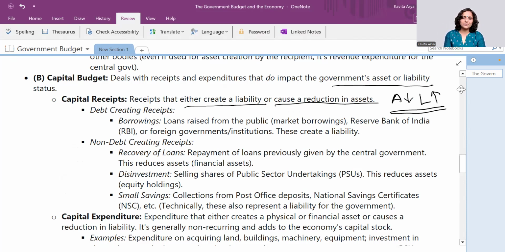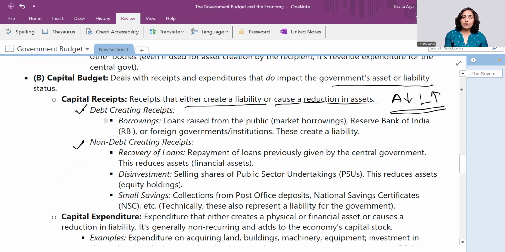These are of two types, debt creating and non-debt creating. What does this mean? For example, if I'm selling off my own asset, so the things are done, sorted, I've got my money. There is no further debt service, or I'm not required to do any further financial transaction thereon.